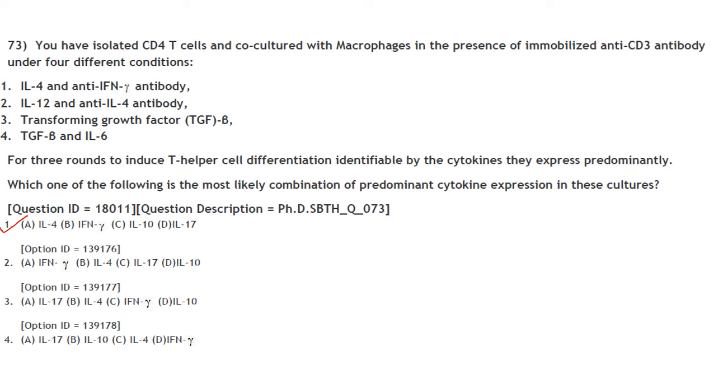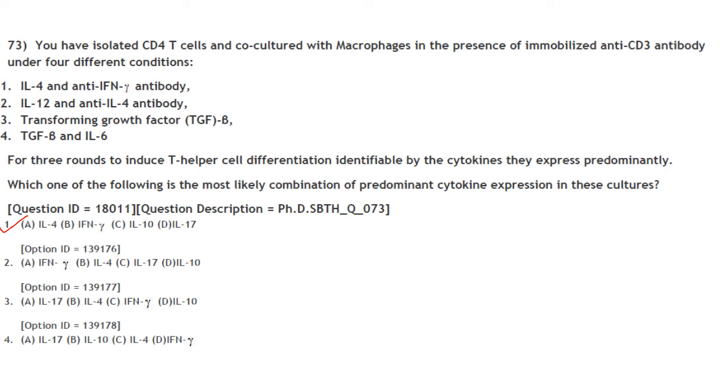You have isolated CD4 T cells and co-cultured with macrophages in the presence of immobilized anti-CD3 antibody under 4 different conditions. So interleukin 4 and anti-IFN gamma antibody, interleukin 12 and anti-interleukin 4 antibody, transforming growth factor beta, and TGF beta and IL-6, for 3 rounds to induce T helper cell differentiation, identifiable by the cytokines they express predominantly.